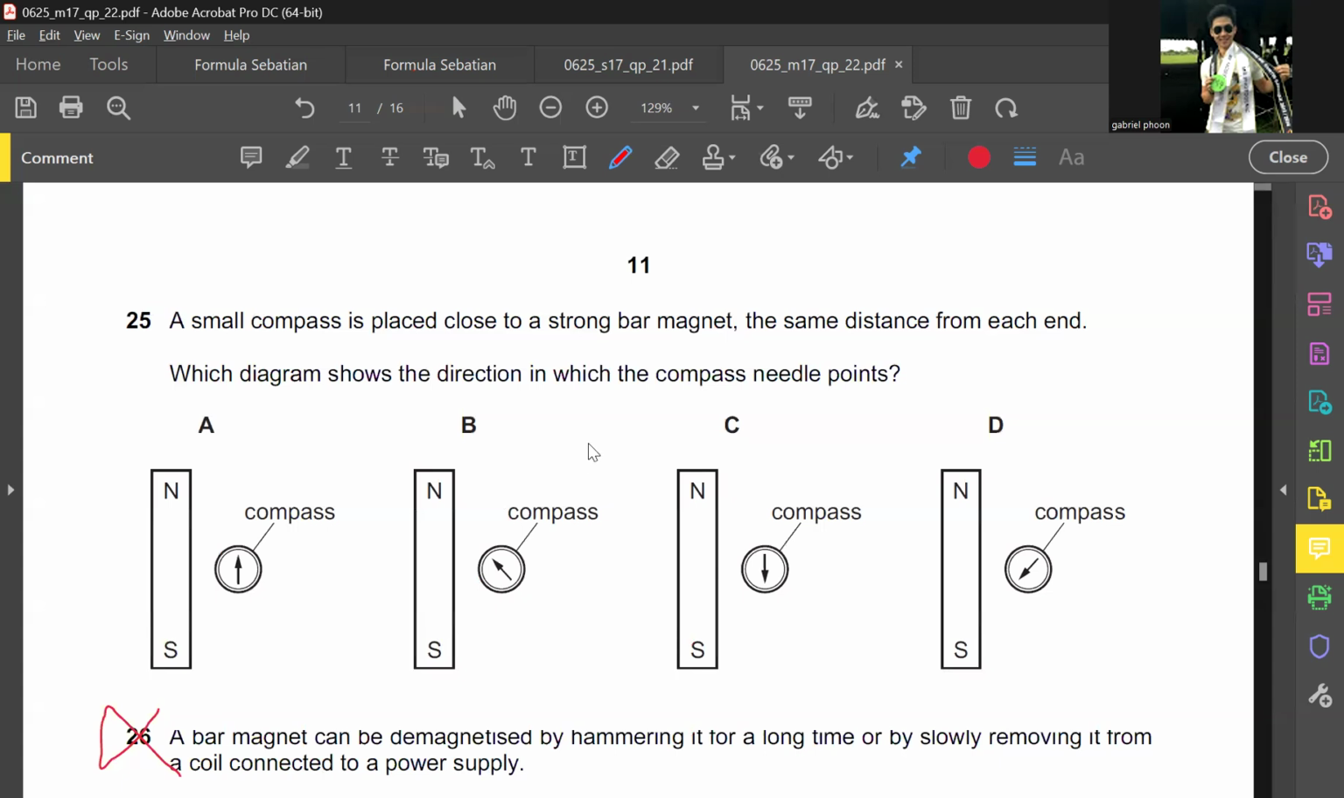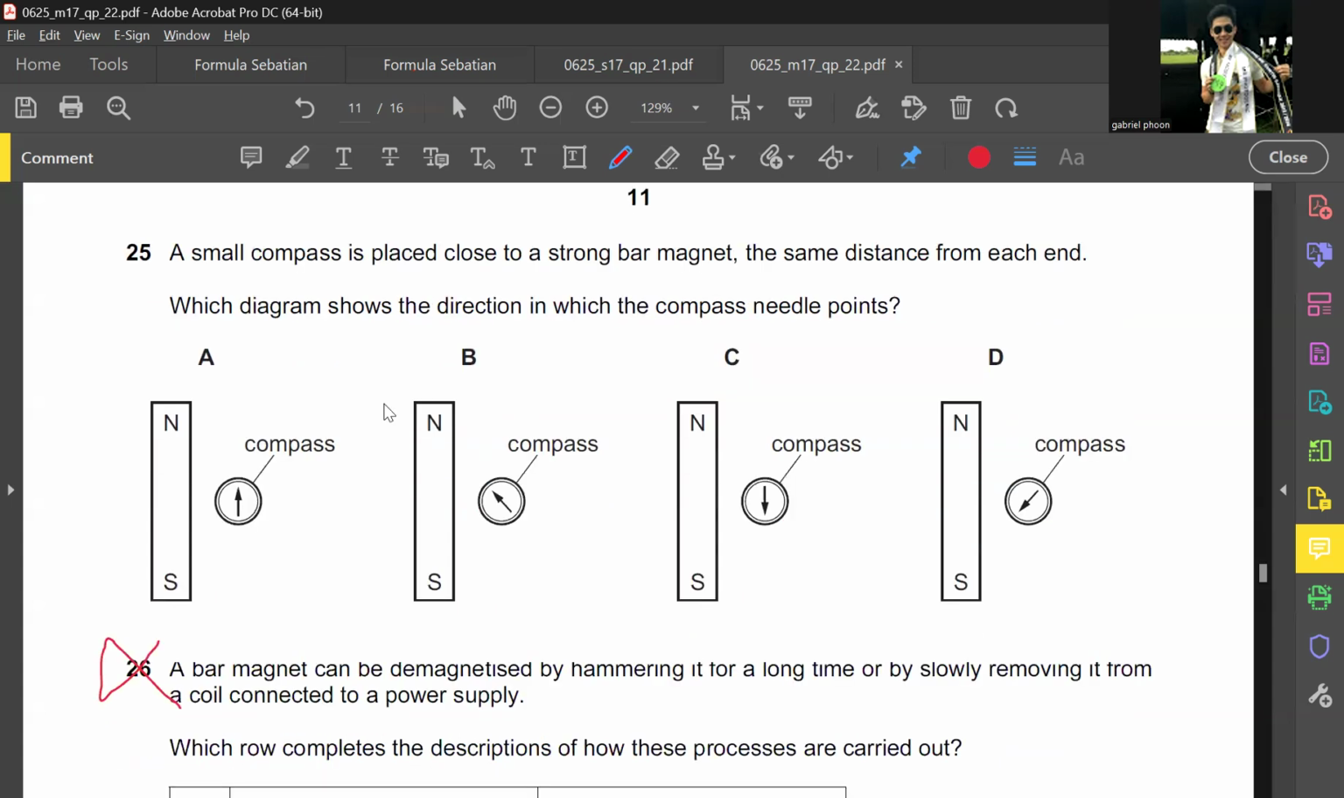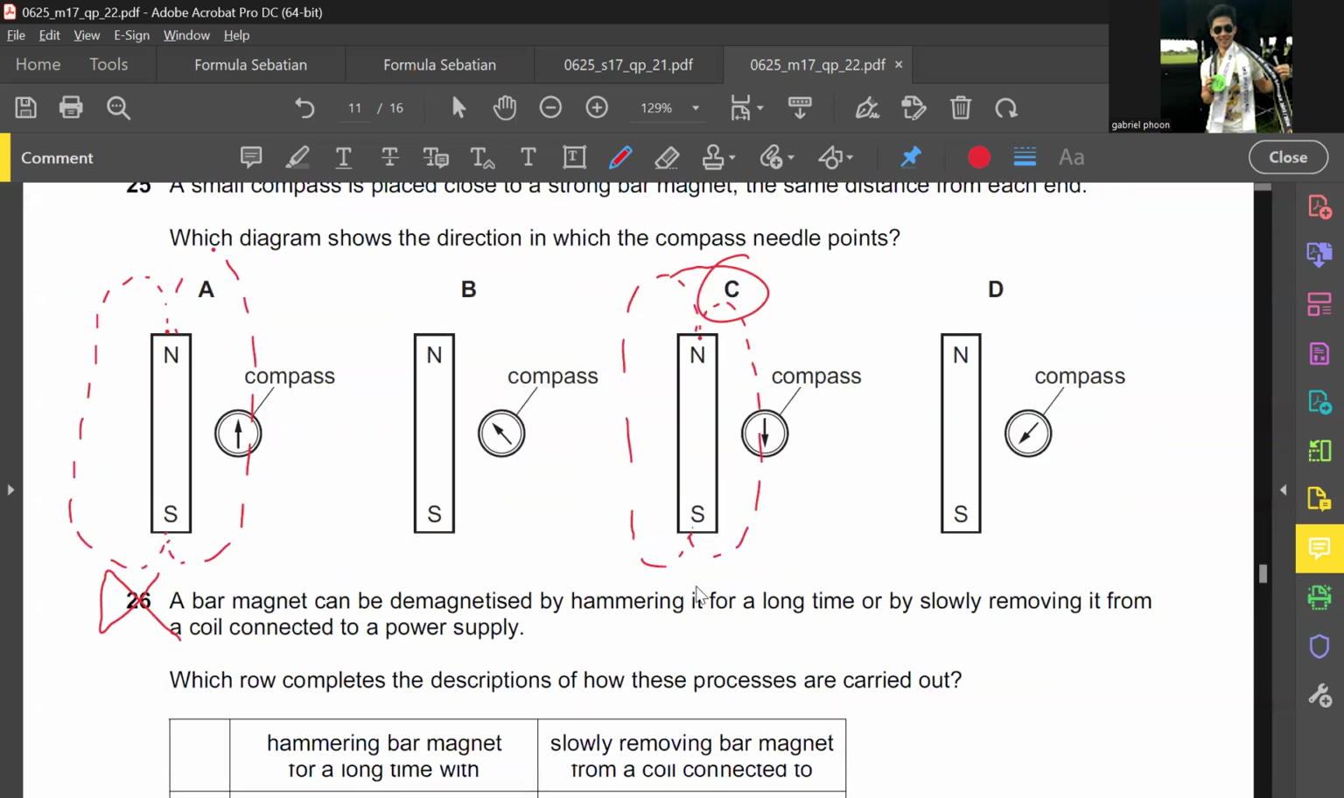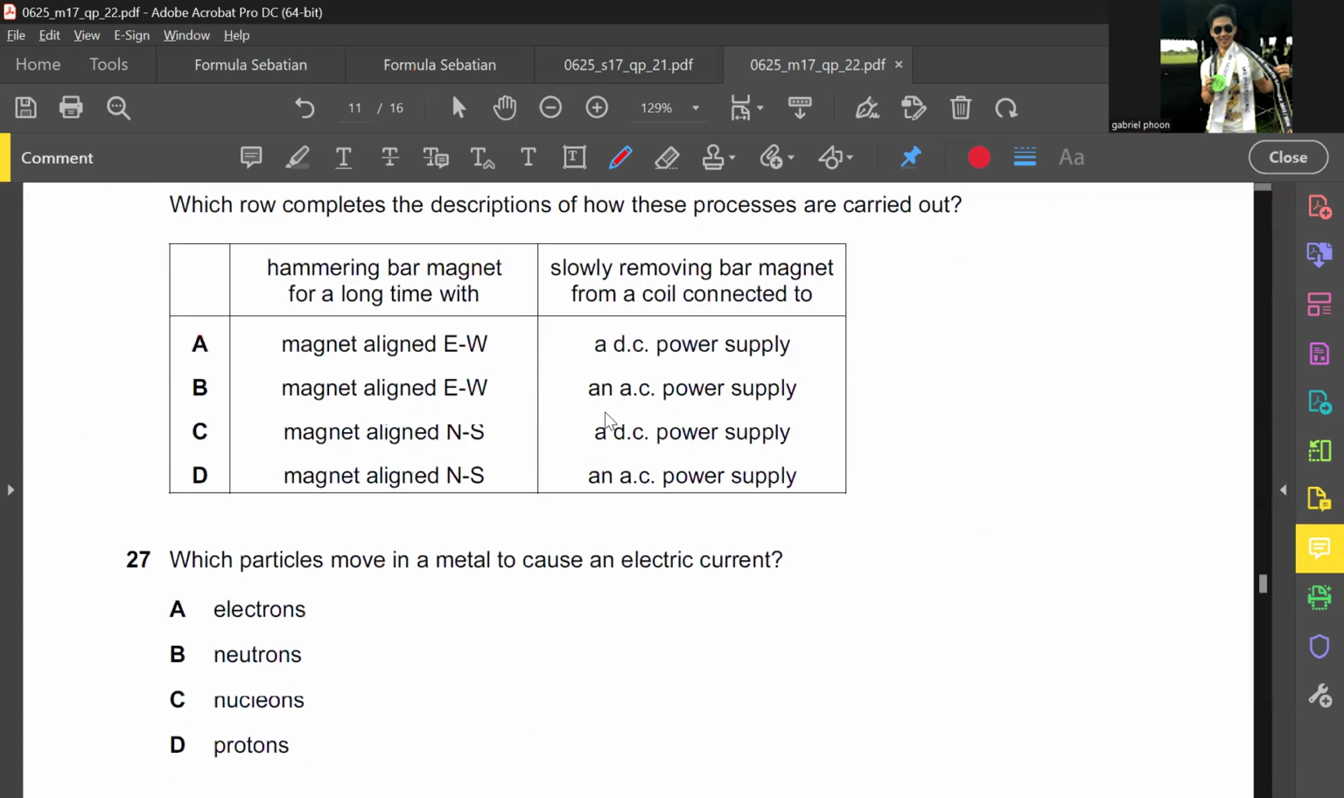Next, a small compass is placed close to a strong bar magnet. The diagram shows the direction of the needle at each end. Guys, once again, I want to emphasize that a strong magnet will influence the direction of a weak magnet, right? In this case, since the strong magnet's magnetic field looks something like this, obviously the answer must be C. Cannot be any other answer.